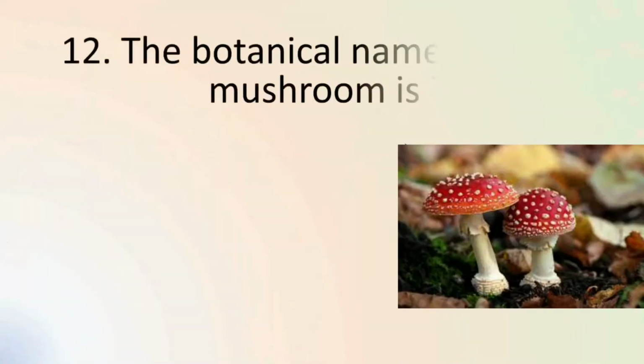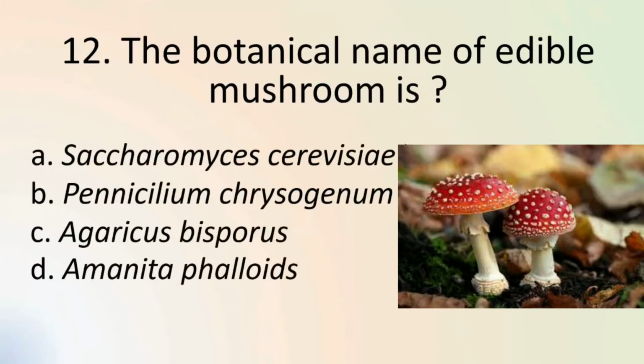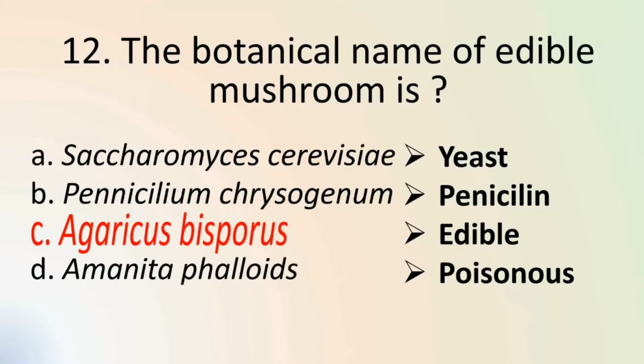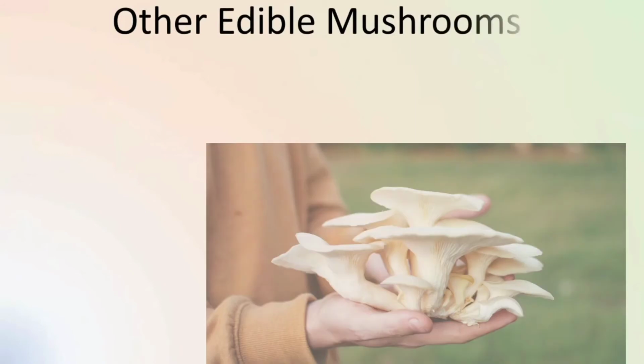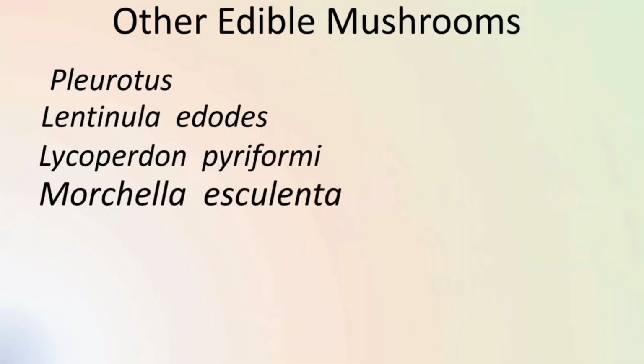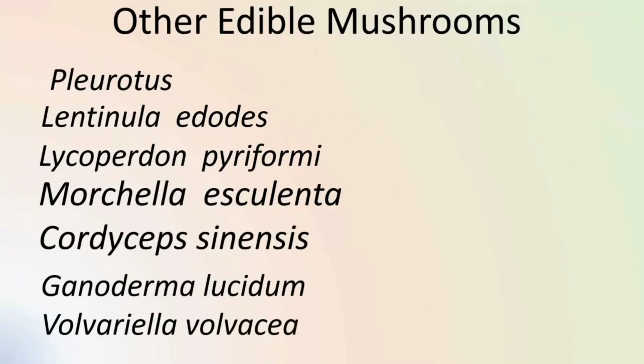The botanical name of edible mushroom is Agaricus bisporus. Saccharomyces cerevisiae is the botanical name of yeast. Penicillium chrysogenum is a fungus that yields the antibiotic called penicillin. Amanita phalloides is the botanical name of poisonous mushroom. Other edible mushrooms include Pleurotus, Lentinula edodes, Lycoperdon pyriforme, Morchella esculenta, Cordyceps sinensis, Ganoderma lucidum, and Volvariella volvacea.